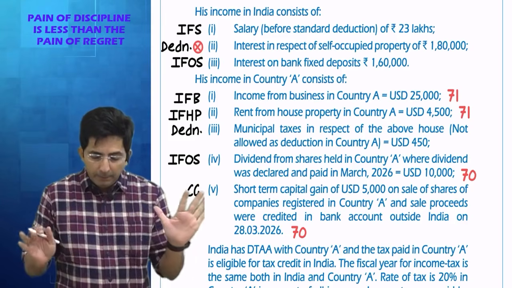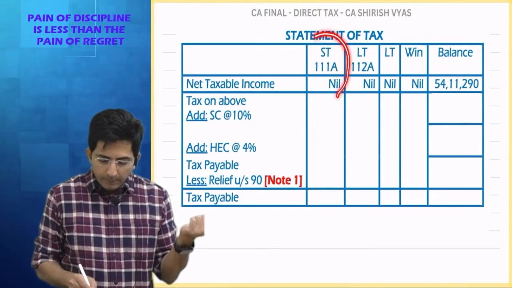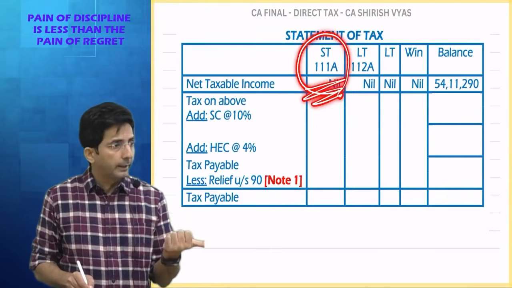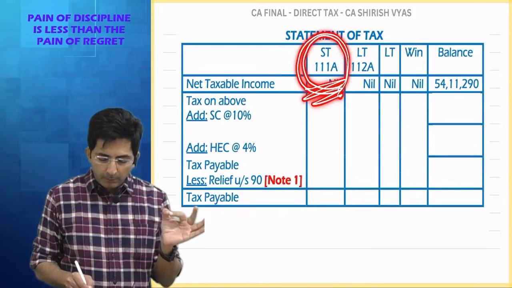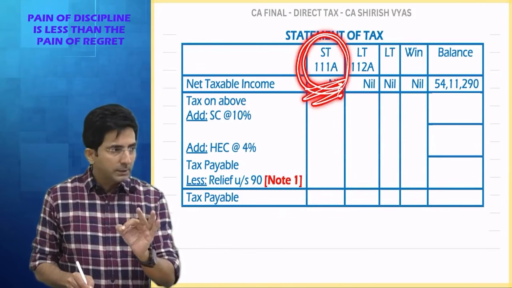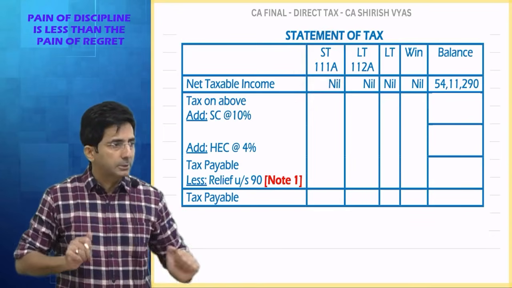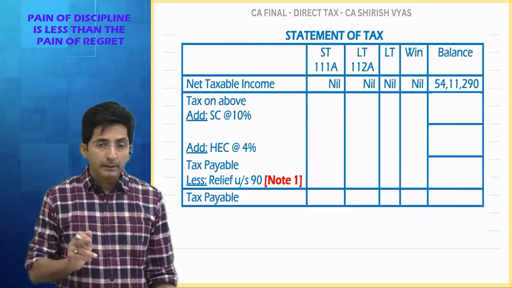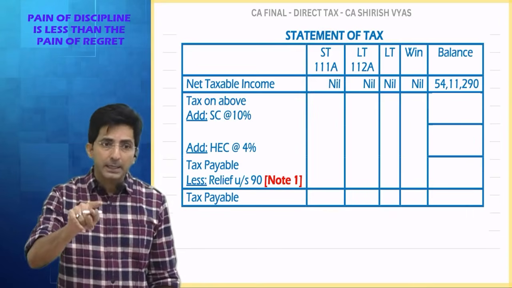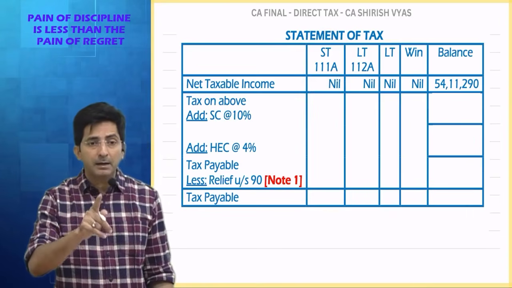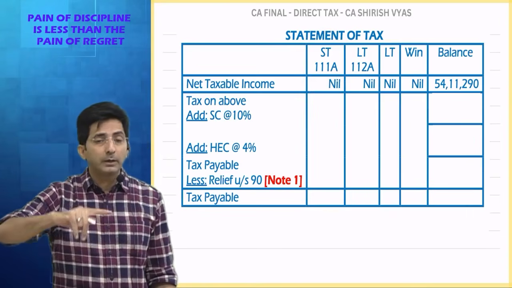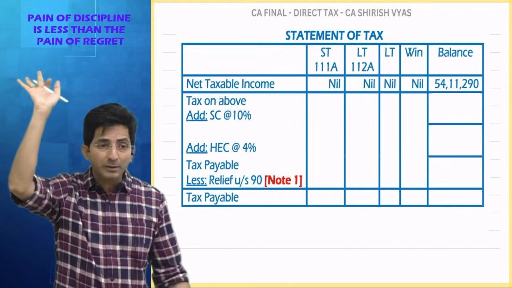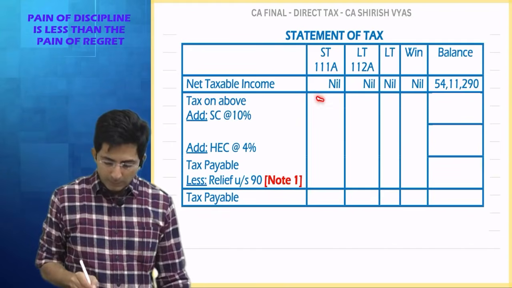And if no STT paid, it cannot come under 111A. What is 111A? It is for equity shares, but STT paid equity shares short-term gain, na? Here it is non-STT paid. It is equity shares, but non-STT paid because shares are of foreign company, stock exchange of foreign, no STT concept in foreign. So that's why nil here.